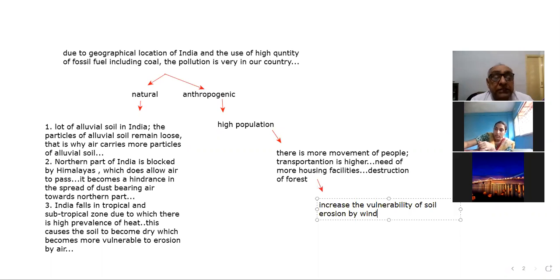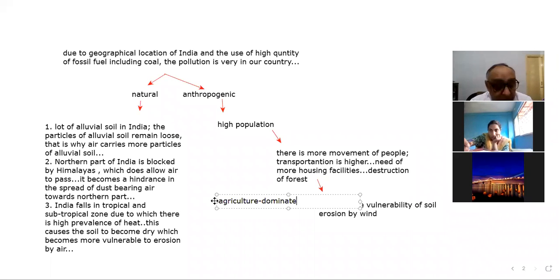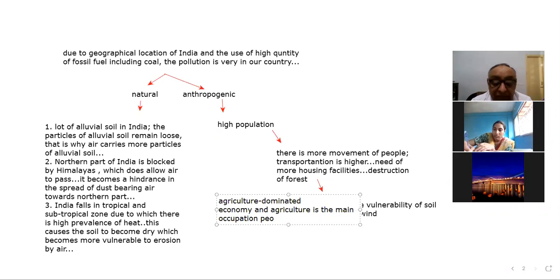And the second reason is that India is mainly an agriculture dominated economy, and agriculture is the main occupation of people in India.